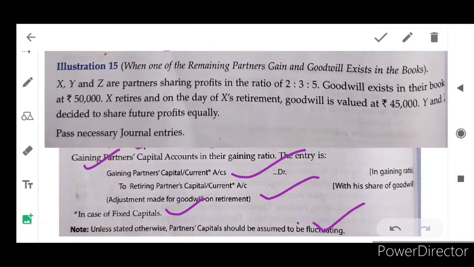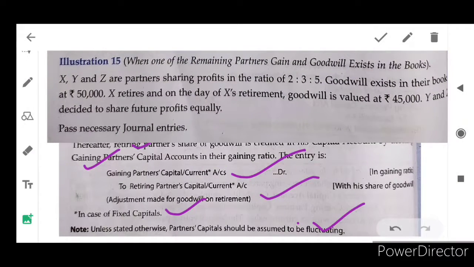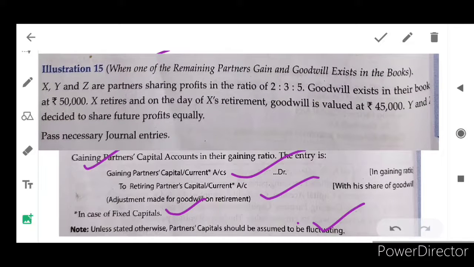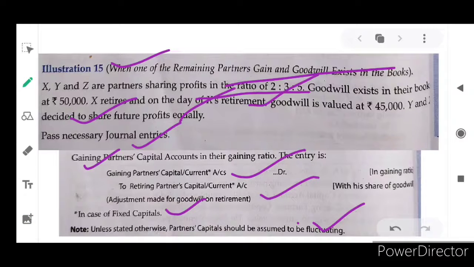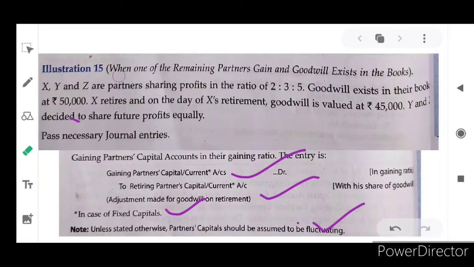Illustration 15. One of the remaining partners gains, and goodwill exists in the books.